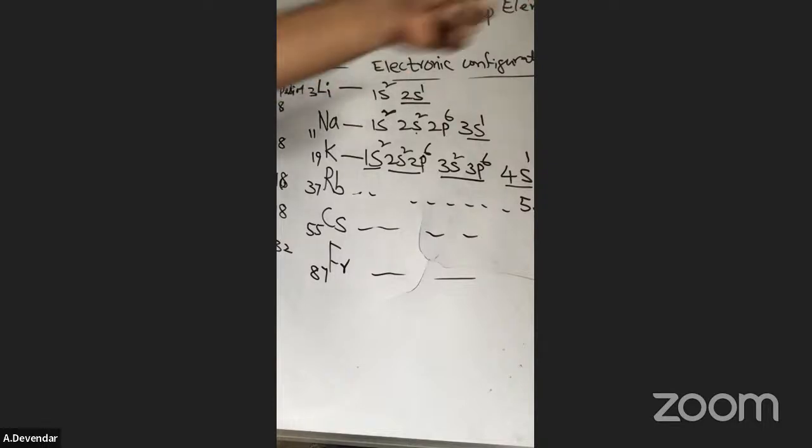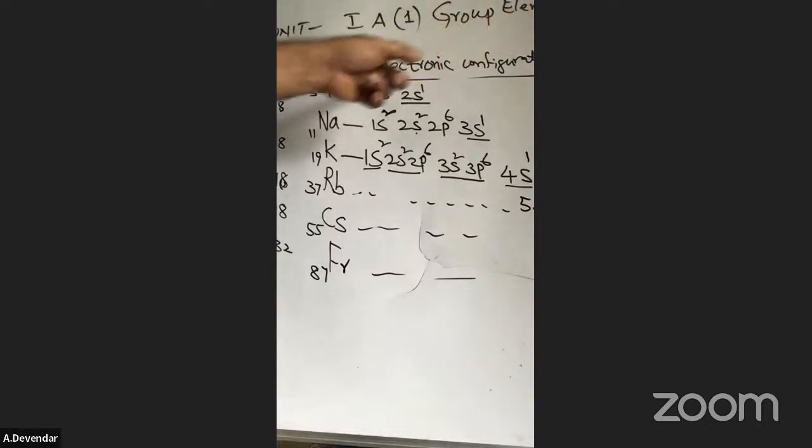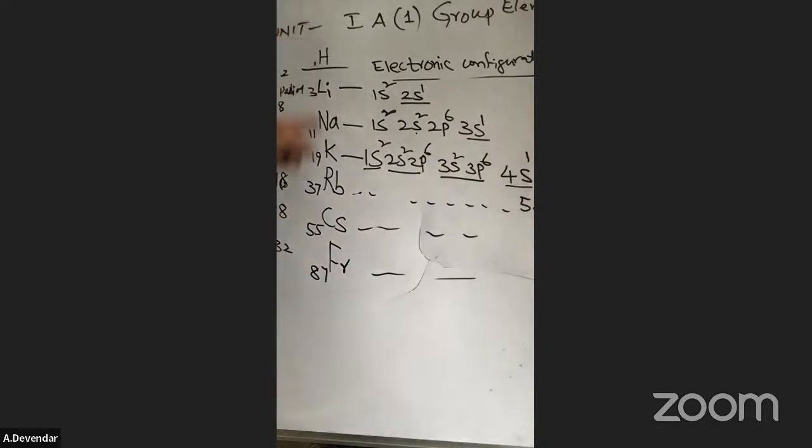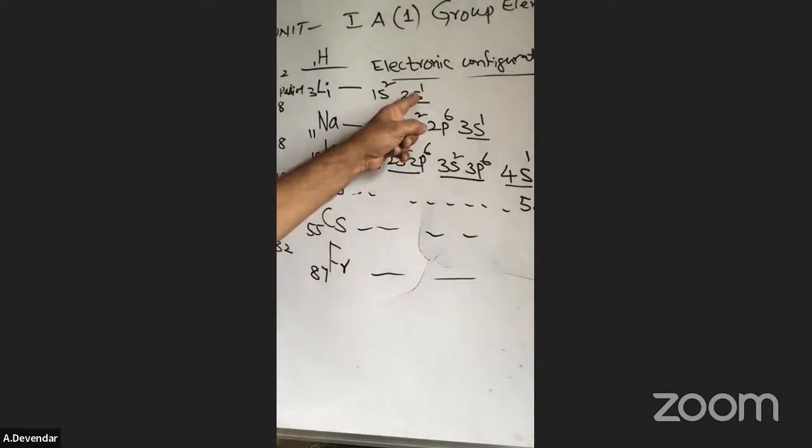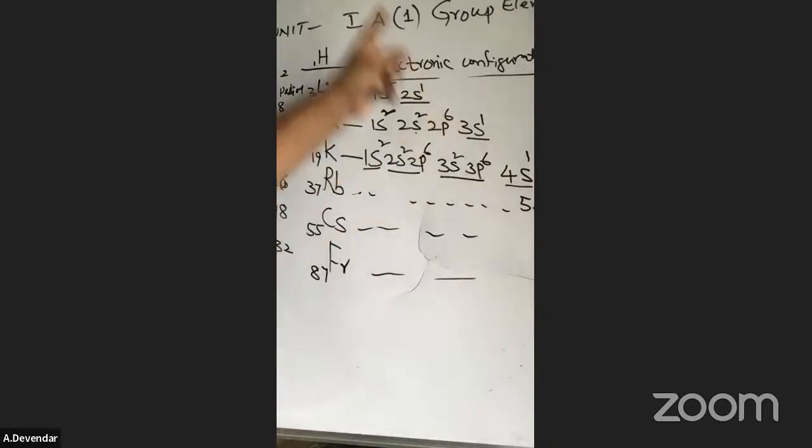That means these are horizontal. The horizontal rows are called periods. The vertical columns are called groups. For the first group elements, they will ask for the electronic configuration. Now see this electronic configuration. So many questions can be asked. Sir, these first A group elements belong to which block? The last electron is entering the s orbital, so the first A group elements belong to the s block elements only.